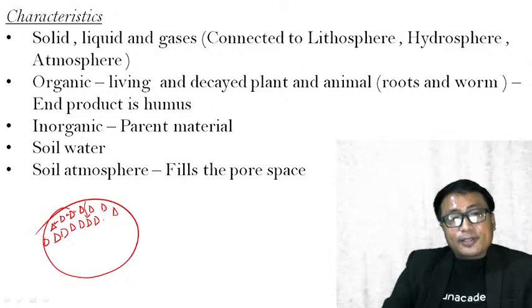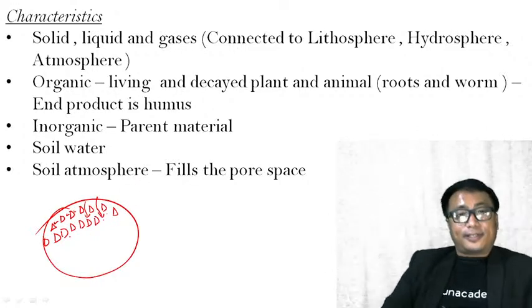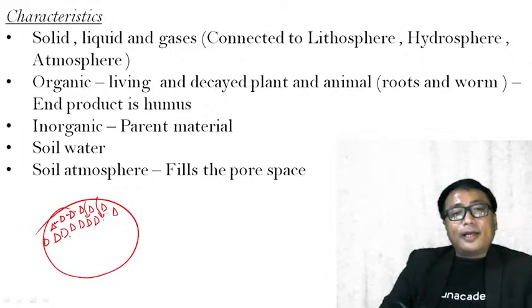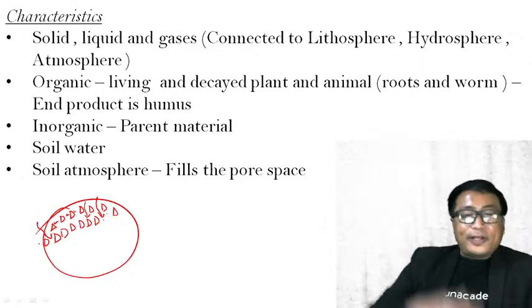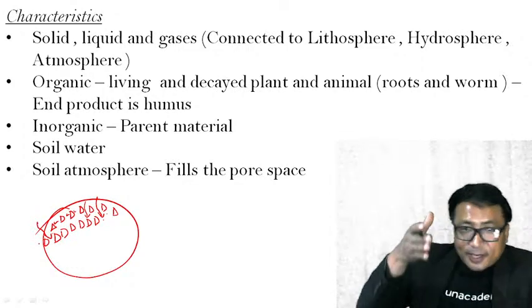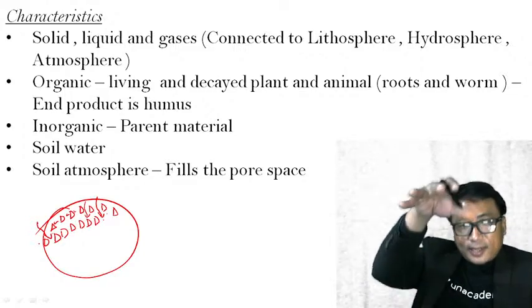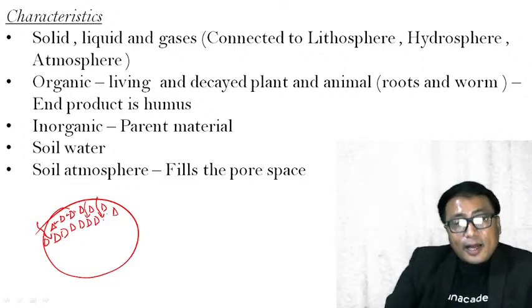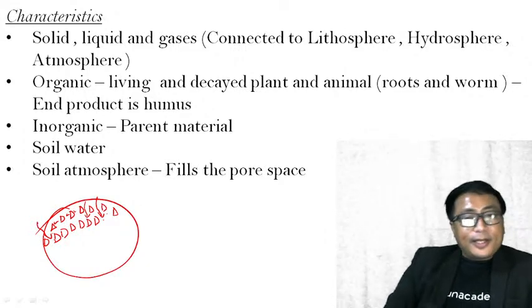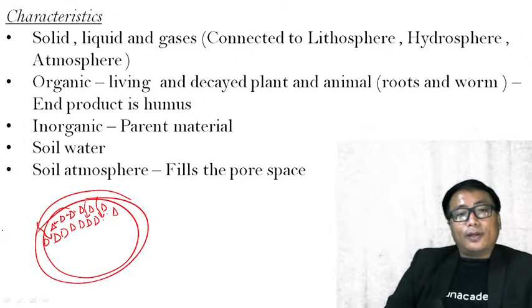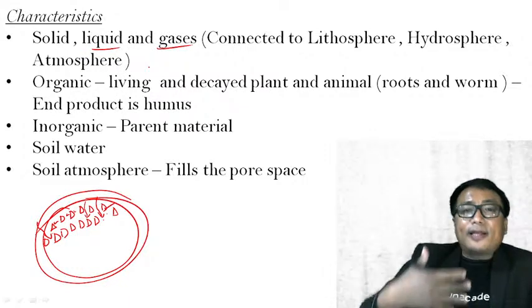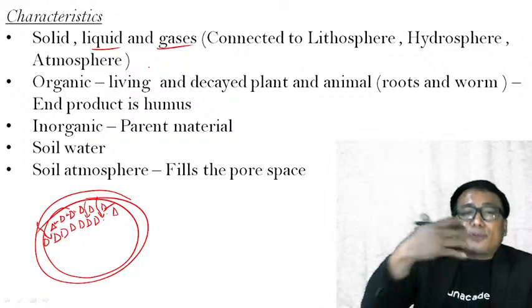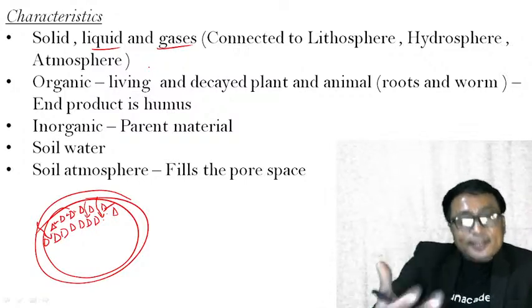In this pore space, I have gases like oxygen. At the same time, I also have water. Whenever there is precipitation or any water flows through, it percolates down and accumulates in this pore space. Therefore, if I consider soil as a whole, it is not only a solid object, but also has liquid and gases. All of these liquids and gases in the soil are responsible for determining the characteristics of the soil.